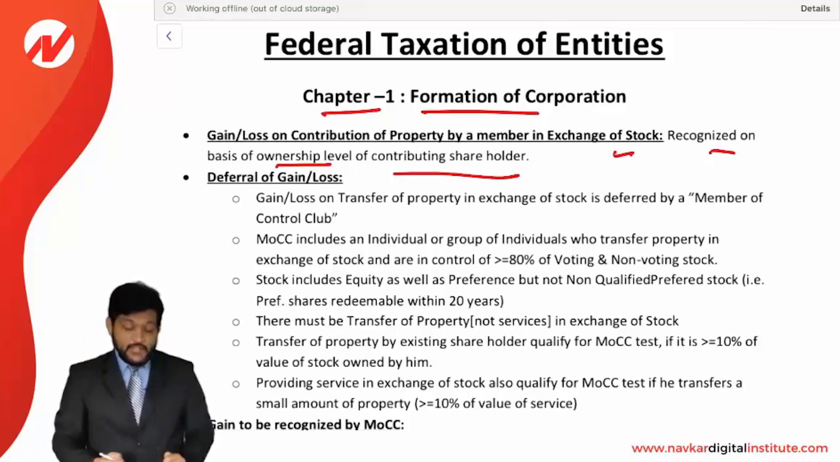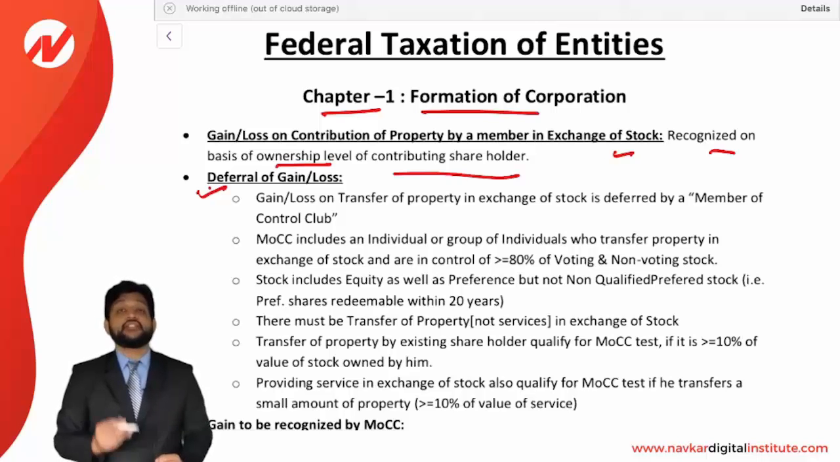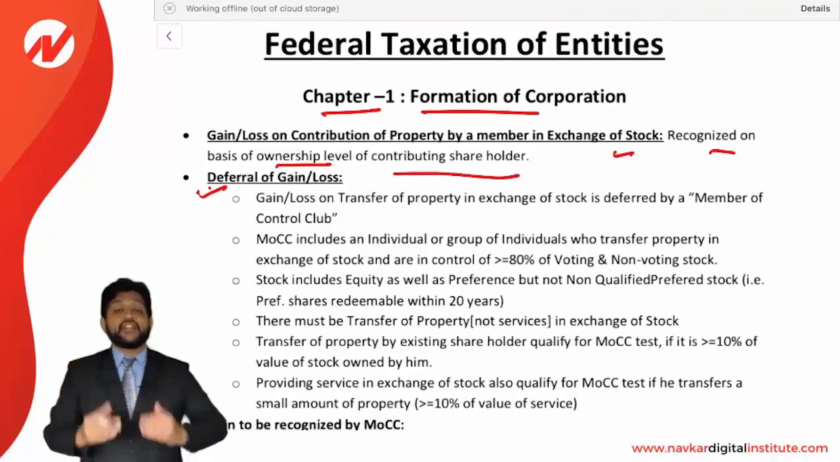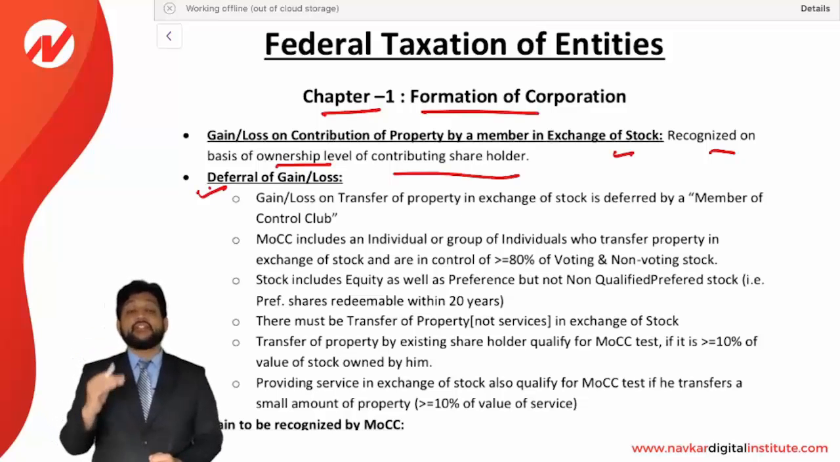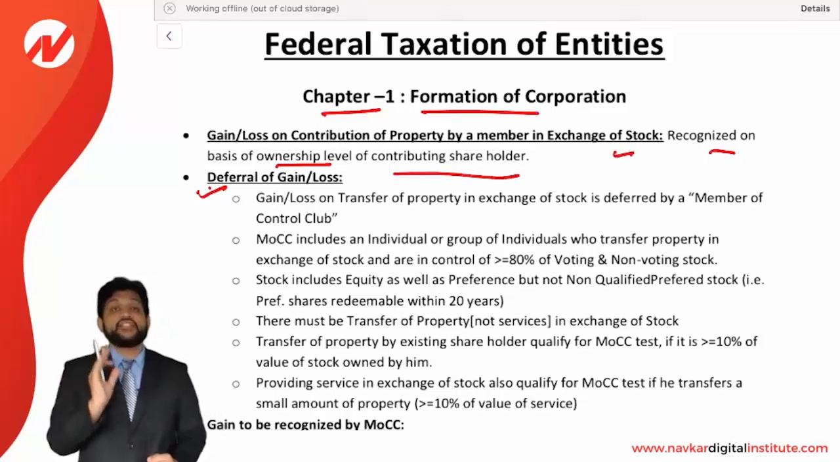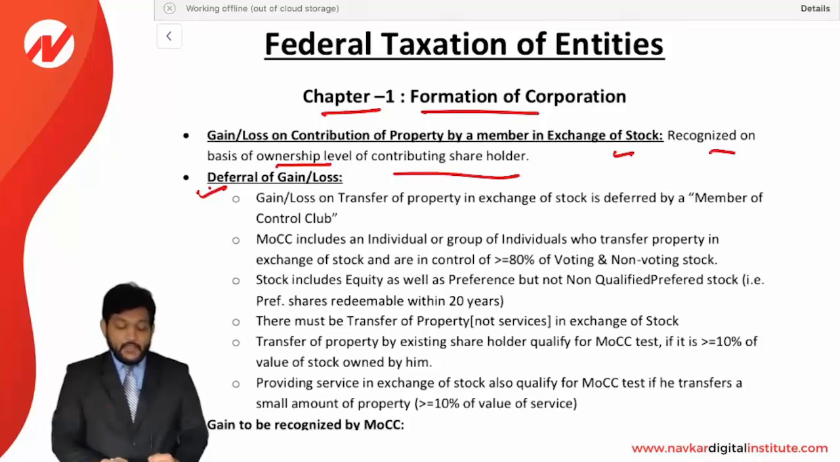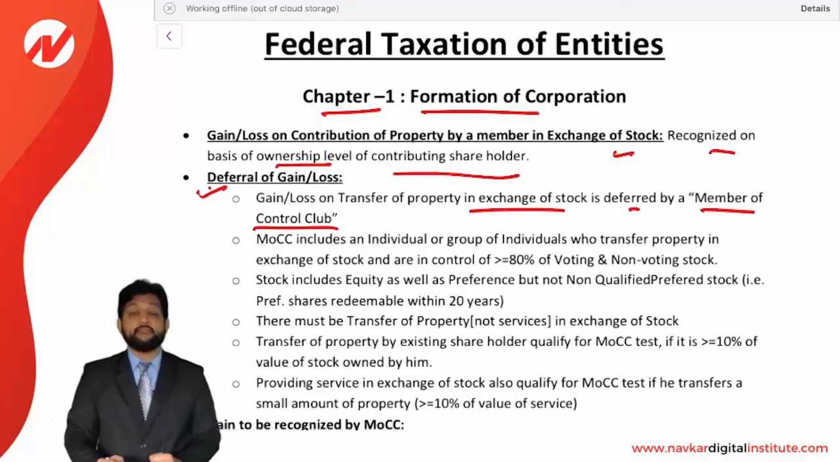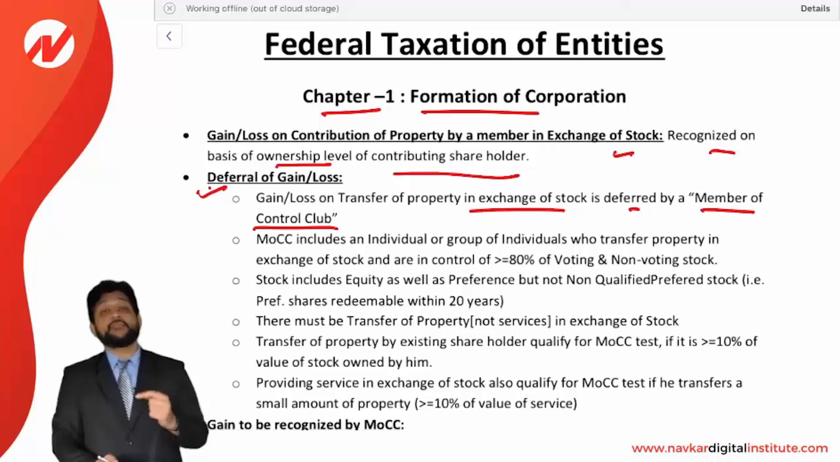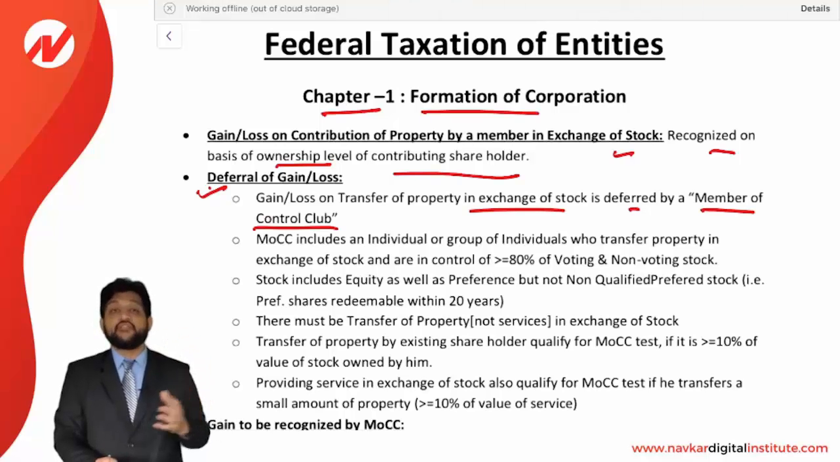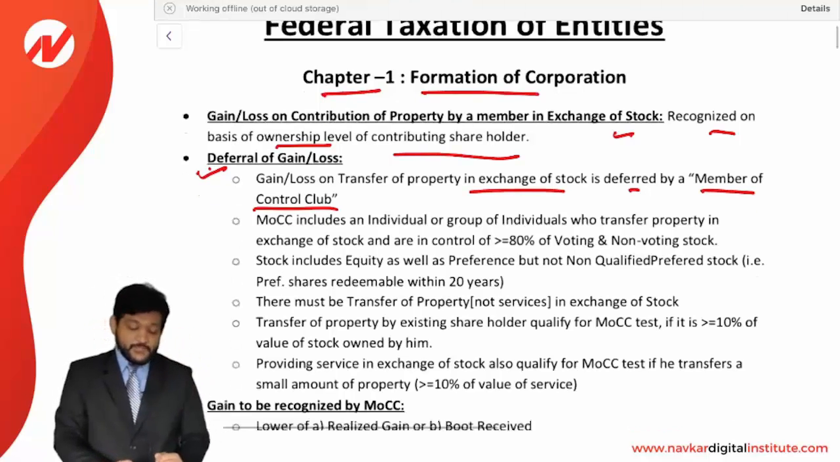Be very clear. Deferral of gain or loss. What is the meaning of deferral? Deferral means you are postponing the gain or loss. You are not recognizing it right now, but it will be recognized in future. So it is called deferral, it is called postponement. Gain or loss on the transfer of property in exchange of stock is deferred by a member of control club. Look at the words, member of control club. If you are a member of control club, then the gain or loss on the transfer of property in exchange of stock will be deferred. So you need to consider that.